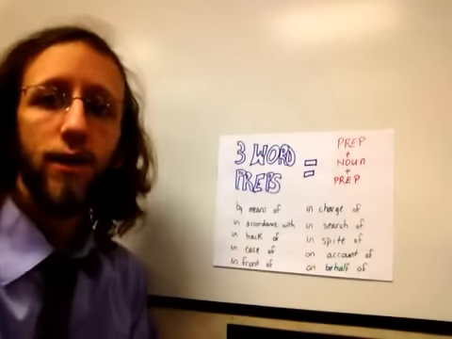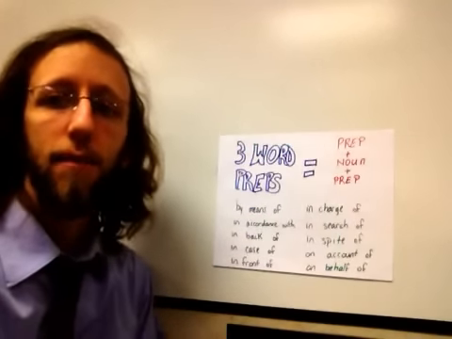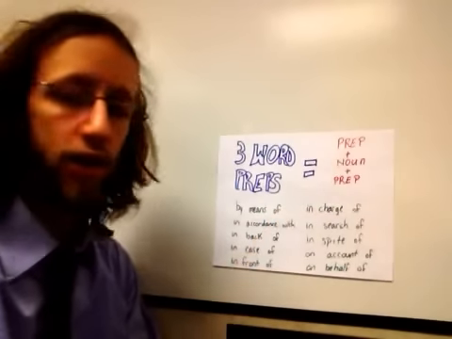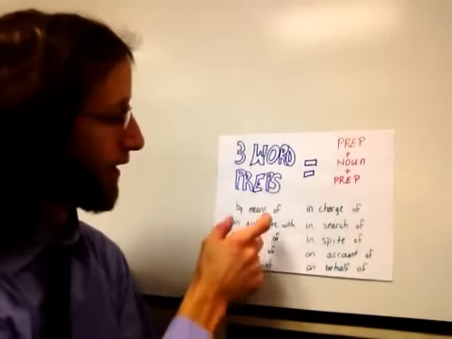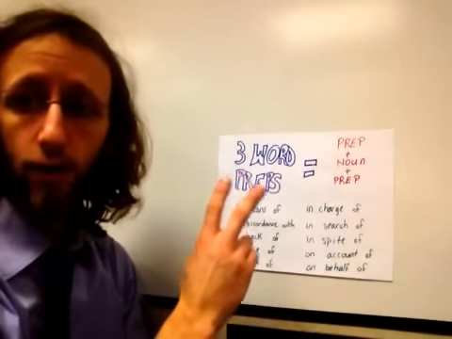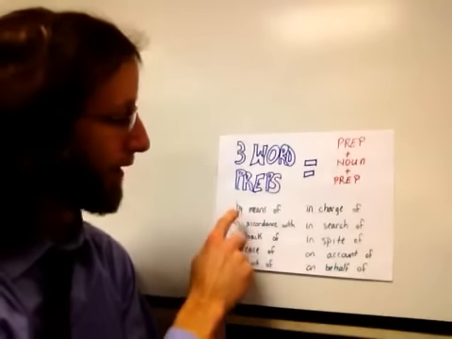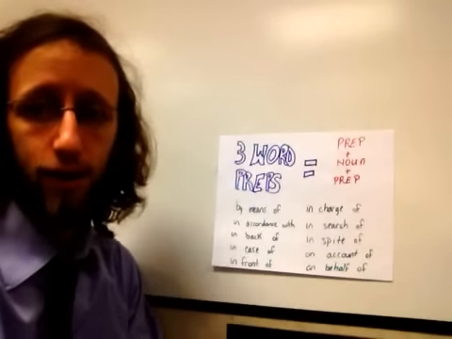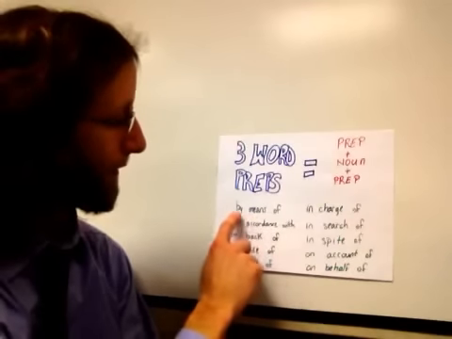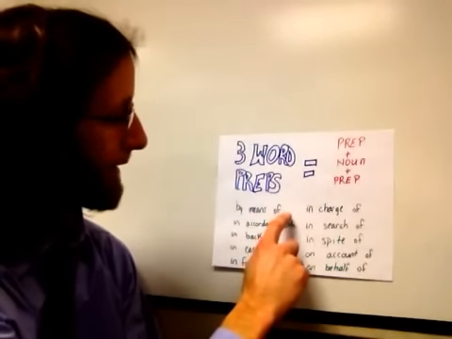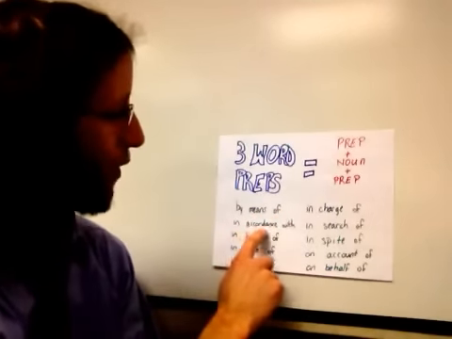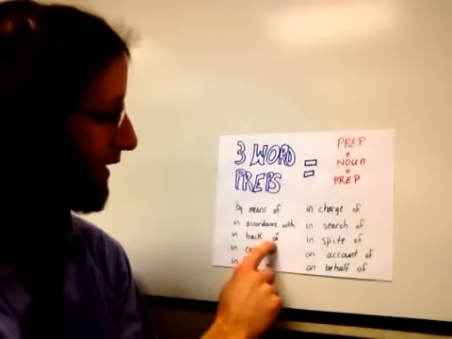So phrasal prepositions do the same thing. We would still have a continuation of our prepositional phrase, only we have a string of words, either two words or three words, that make up the preposition. So this would start off our phrase: by means of, in accordance with, in back of.